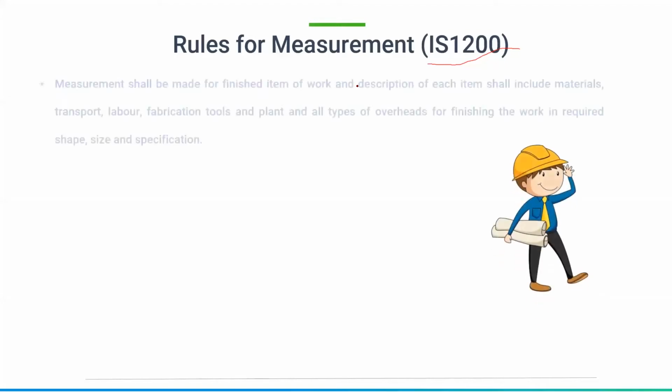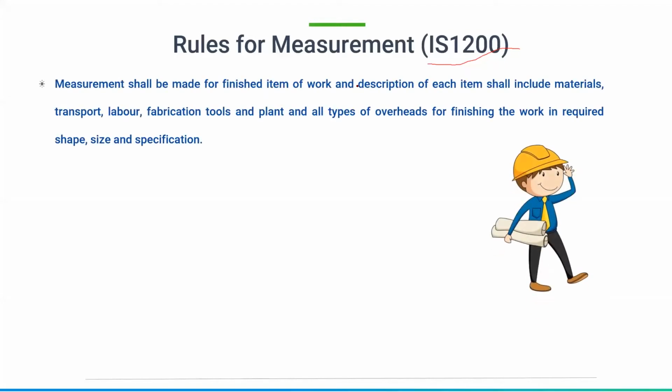Generally IS 1200 is the code for the rules of measurement for various quantities of work. In the last class also we discussed some of the rules, like how much error will be in the length, how much error will be in the area, how much error will be in the volume. Coming to the measurement, it can be the finished item of work. A description of each item shall include materials, transport, labor, fabrication tools.